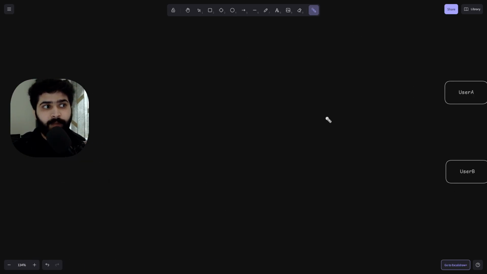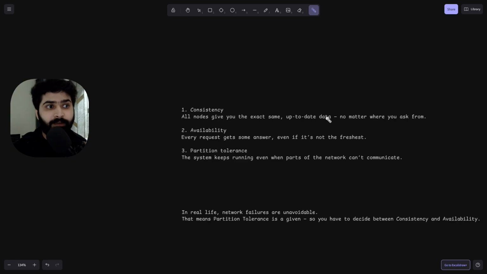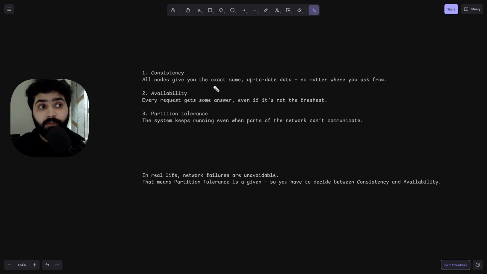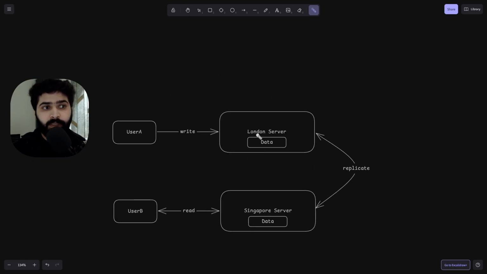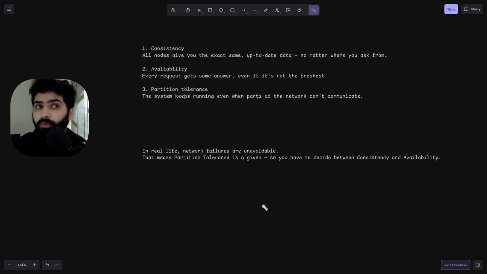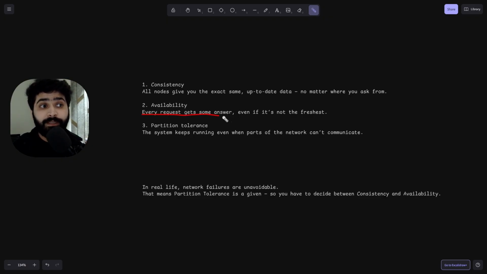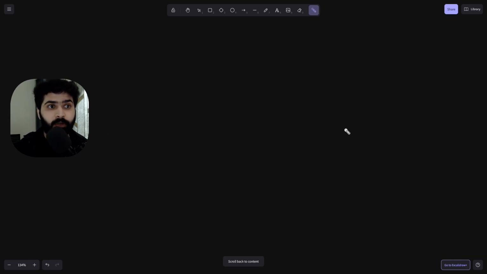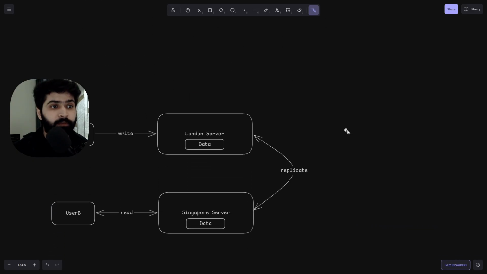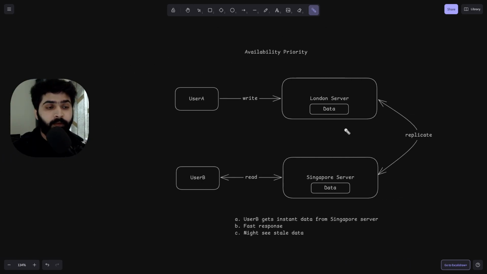Now I believe by looking at this diagram, you can understand this in a better way. With consistency, all nodes give you the exact same up-to-date data no matter where you ask from, whether London, Singapore, US or Europe. And with availability, every request gets some answer. It's not the freshest, like here: user B gets instant data from the Singapore server. It's a fast response, but you might see stale data because it's not fresh, it may take time.